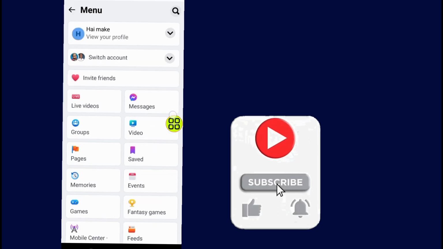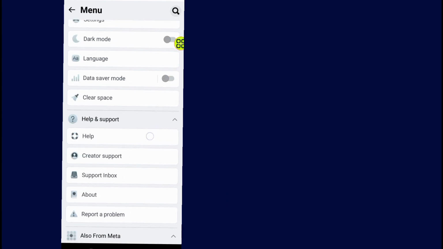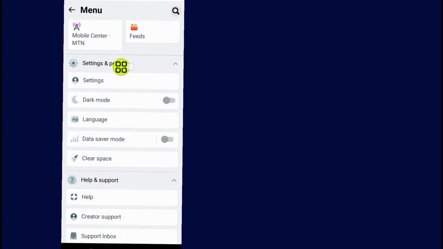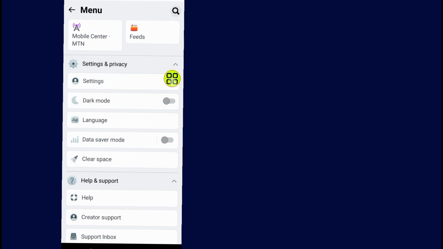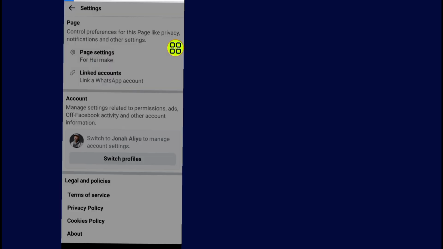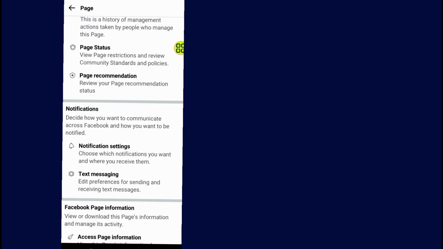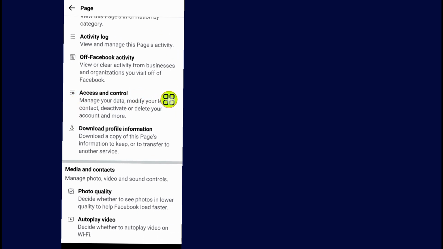All you have to do now, in this menu section, is scroll all the way down and tap on where it says Settings and privacy. Under Settings and privacy, tap on this Settings option. Now go to Page settings. Now scroll down and tap on this Access and control. This one, Access and control.